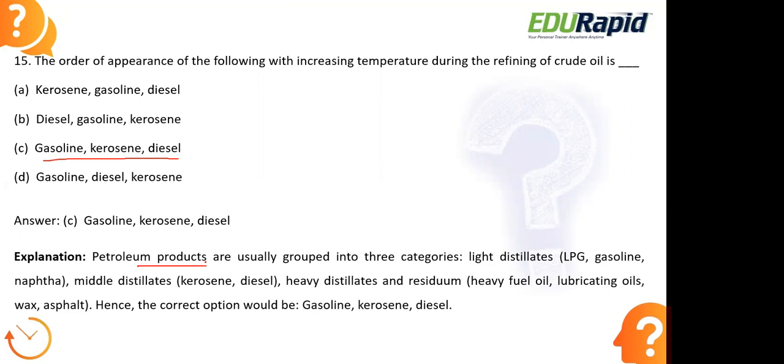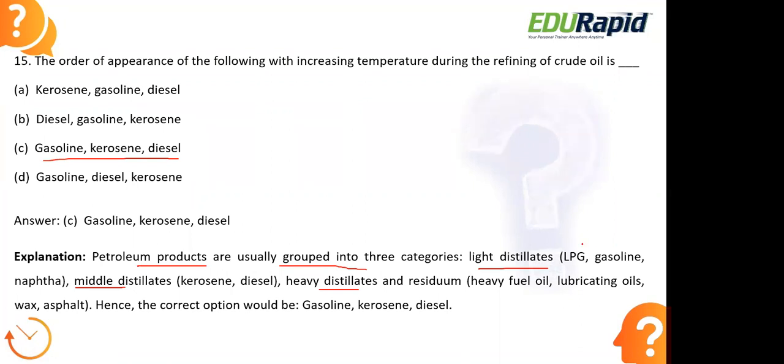While refining this in a petroleum refinery, we get different byproducts at different stages, and they can usually be grouped into different categories. We can basically group them into 3 categories: light distillates, middle distillates, heavy distillates, and residue. In the light distillates, at the first initial stage itself, we will get LPG.